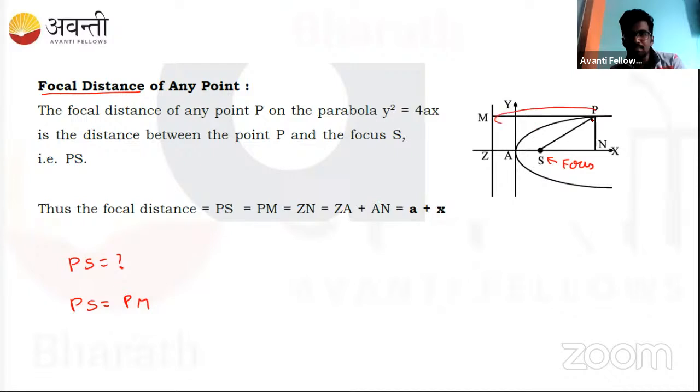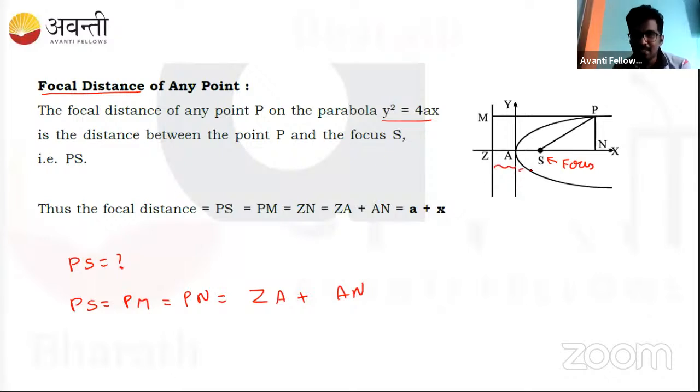For this parabola, PM is equal to ZN. This ZN we can split into two parts: ZA plus AN. This ZA, this distance, we already know.